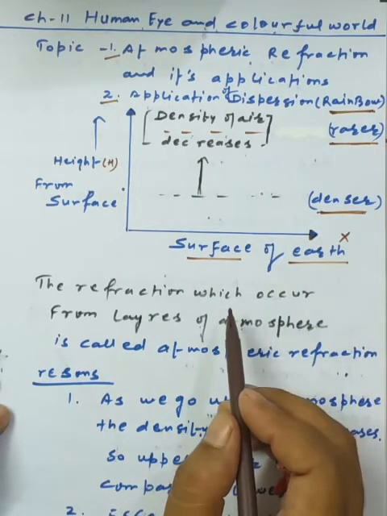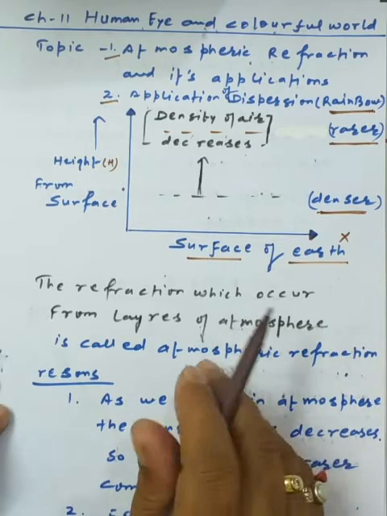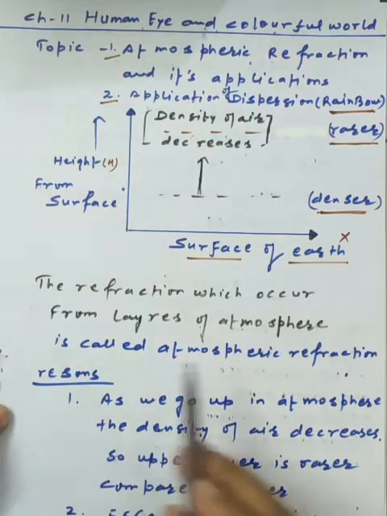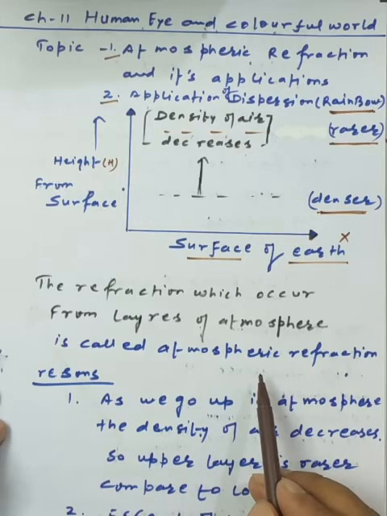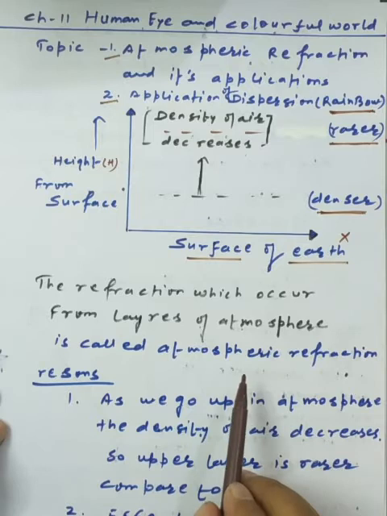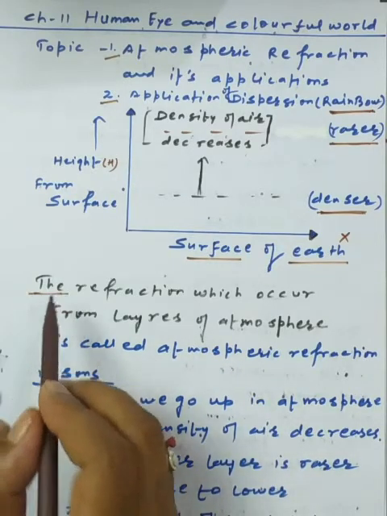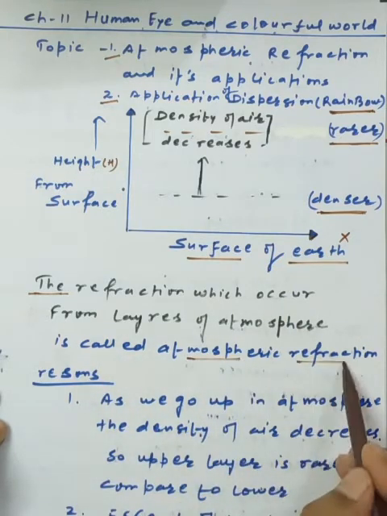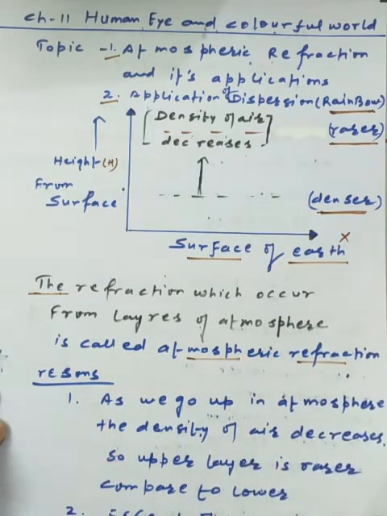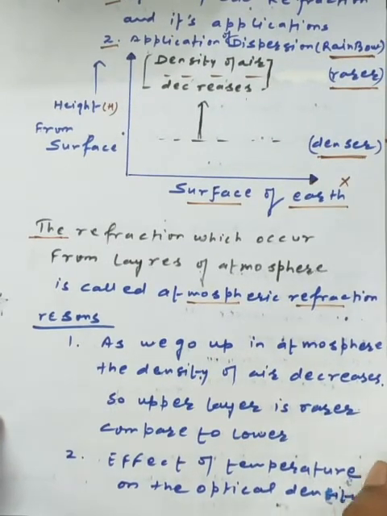So generally the ray of light coming into the atmosphere from the outer part suffers multiple refractions at the different layers, and the optical density of the layers also changes due to the temperature. So the refraction which occurs from the layers of the atmosphere is called atmospheric refraction. So it's the general basic meaning we have. Now, what are the basic reasons behind this?